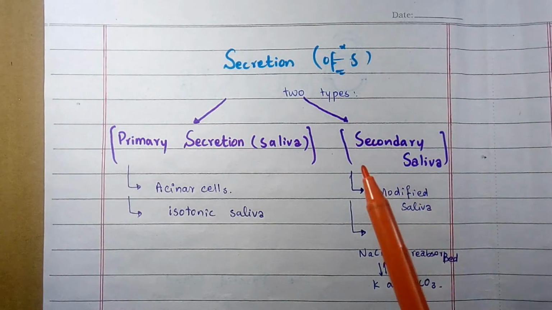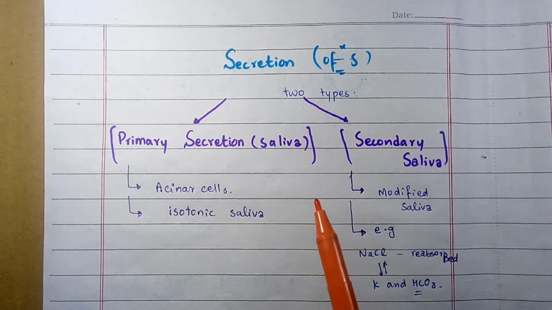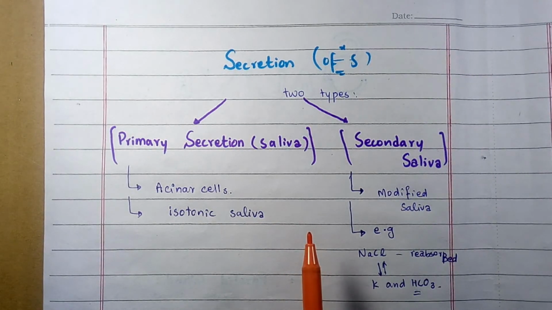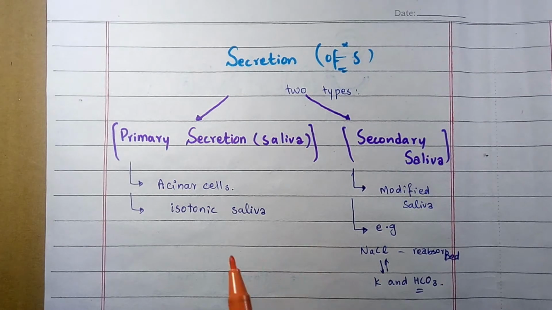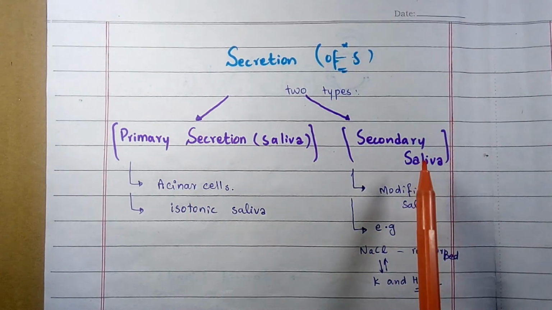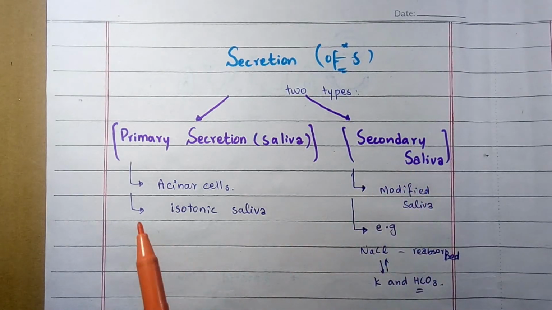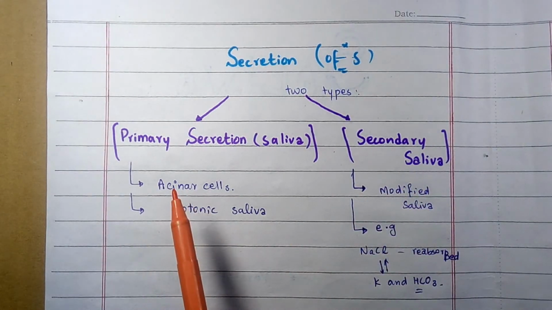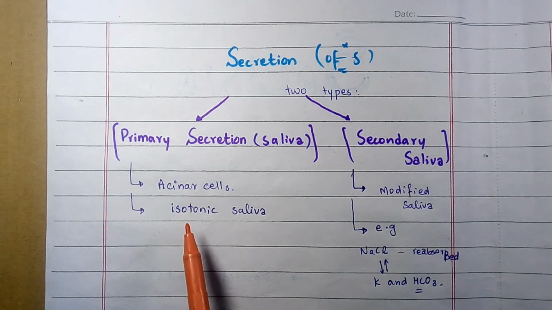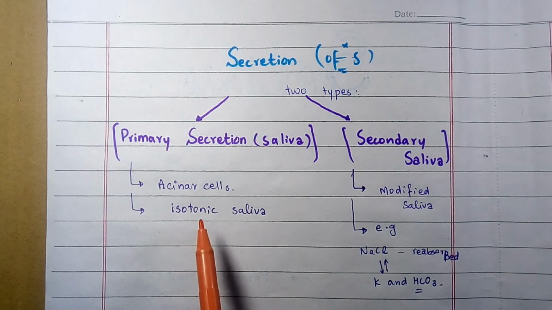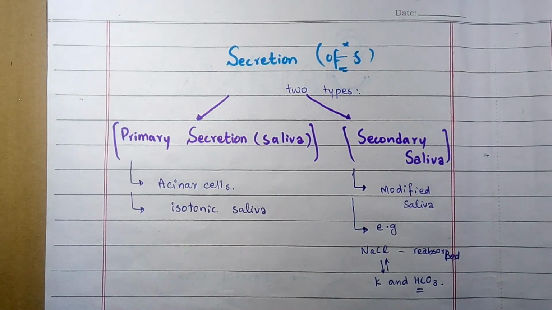Then the secretion types of the saliva secreted out by the salivary glands. We have two types of secretions in the saliva: primary secretion of the saliva and secondary secretion of the saliva. Primary secretions. The acinar cells secrete out the isotonic primary saliva. Its composition is similar to the plasma composition. As I have told you earlier, all the components are present in the primary secretion of the saliva.